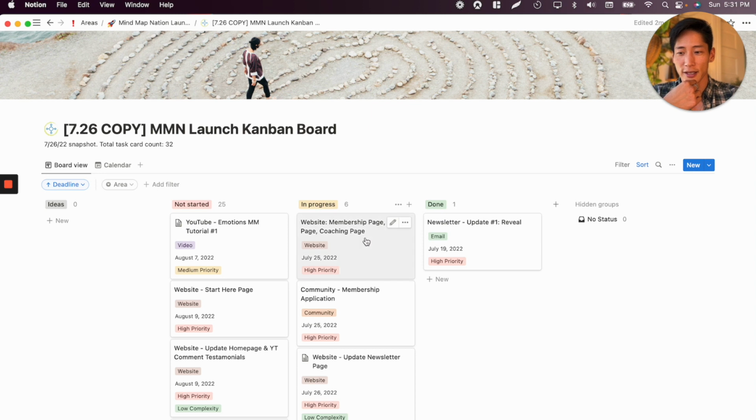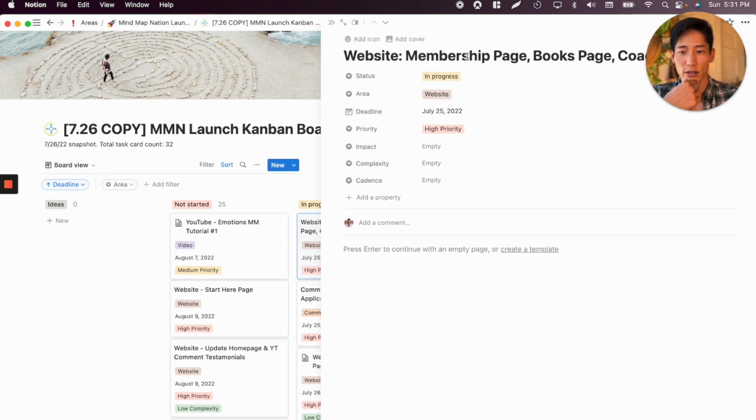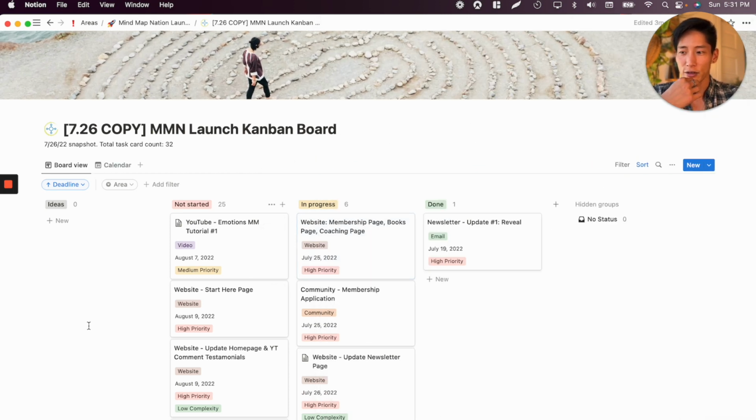I just put the title here with the different categorizations so that I can come back here and start really hit the ground running, because I knew on July 26th that I wanted to launch My Map Nation around mid-September, which would be a month and a half, right? It was going to be crunch time as soon as I got back from my honeymoon.